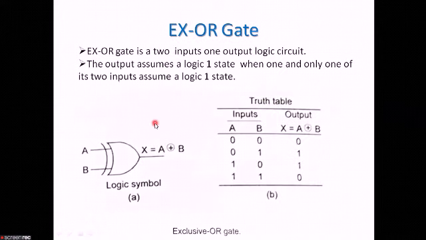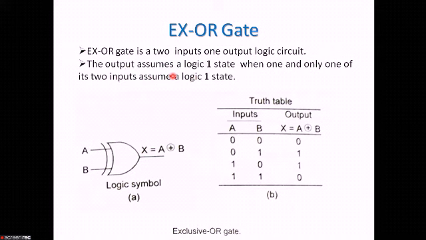Now, XOR gate is a 2-input, 1-output logic circuit whose output assumes a logic one state when one and only one of its two inputs assume a logic one state. Now this is a very important property which will be used in many other applications of an XOR gate.